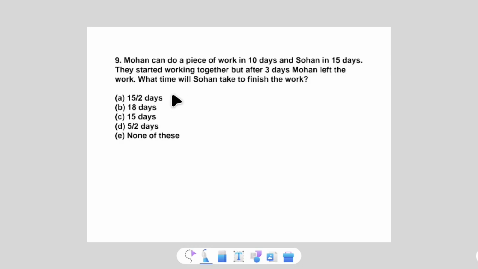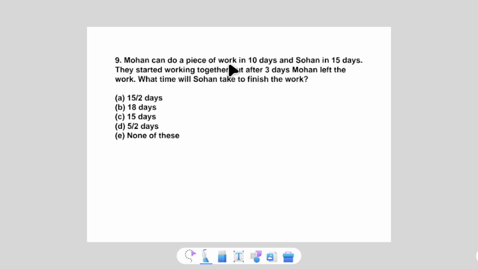Everyone, welcome to our new lecture, which is based on time and work. Our today's question is: Mohan can do a piece of work in 10 days and Sohan in 15 days. They started working together but after 3 days Mohan left the work. What time will Sohan take to finish the work? Let's solve this question line by line.